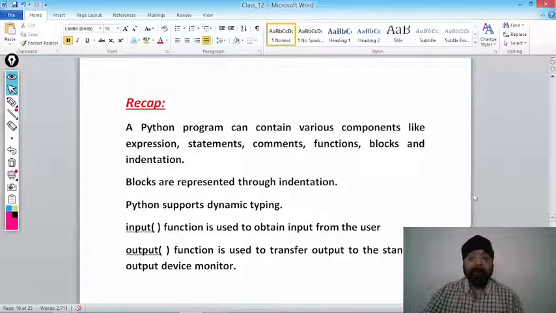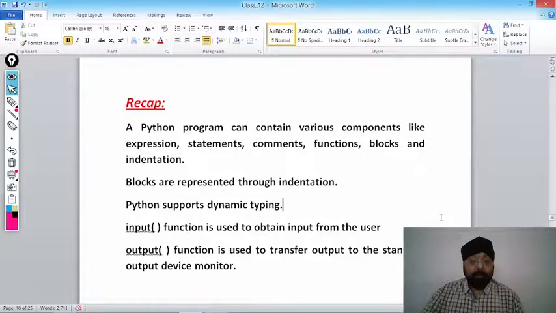Python supports dynamic typing. What does it mean? Python supports dynamic binding, meaning at any point of time any reference can refer to any type of data. If I write a equal to 10, now a is referring to an integer. In the next line, if I write a is equal to "hello", it will start referring to a string. So this is known as dynamic typing. Whereas in traditional languages like C and C++, once a variable starts referring to a particular data type, for the complete program we cannot change that data type.